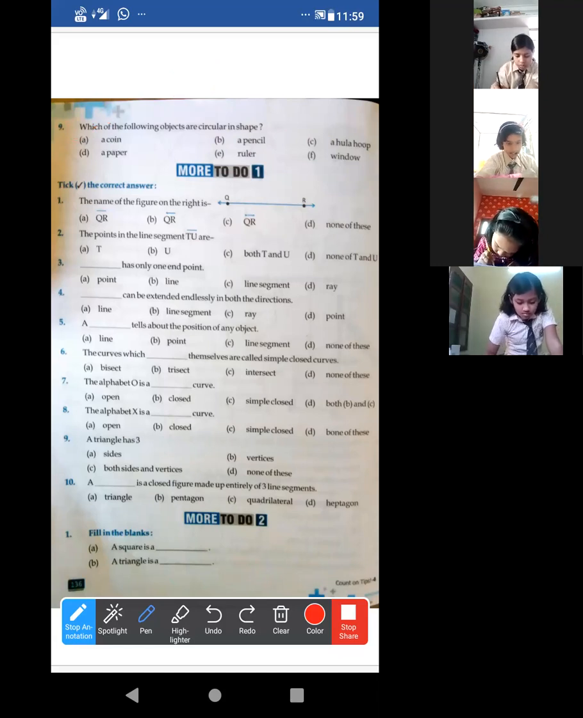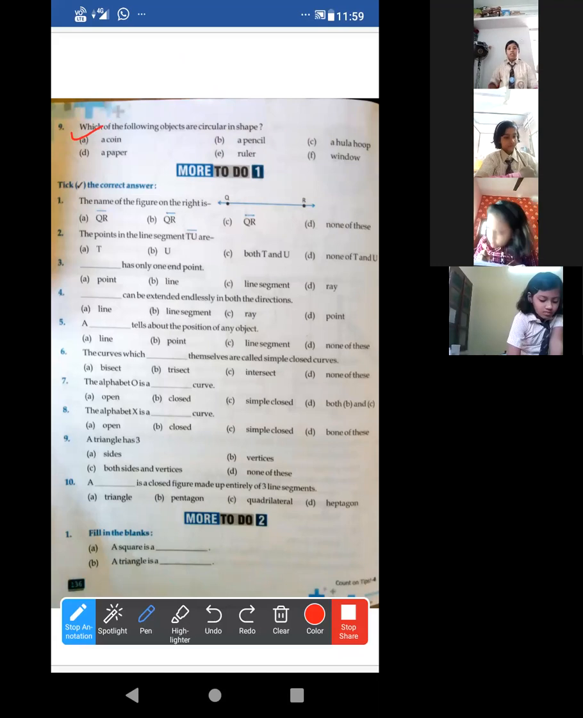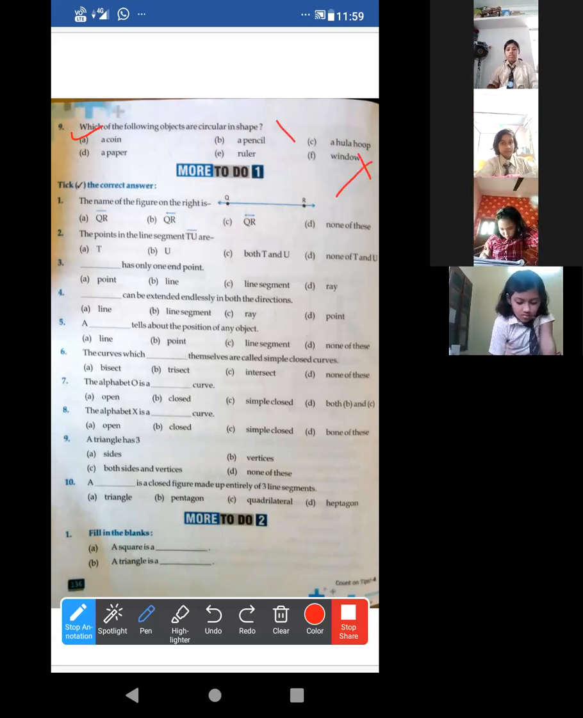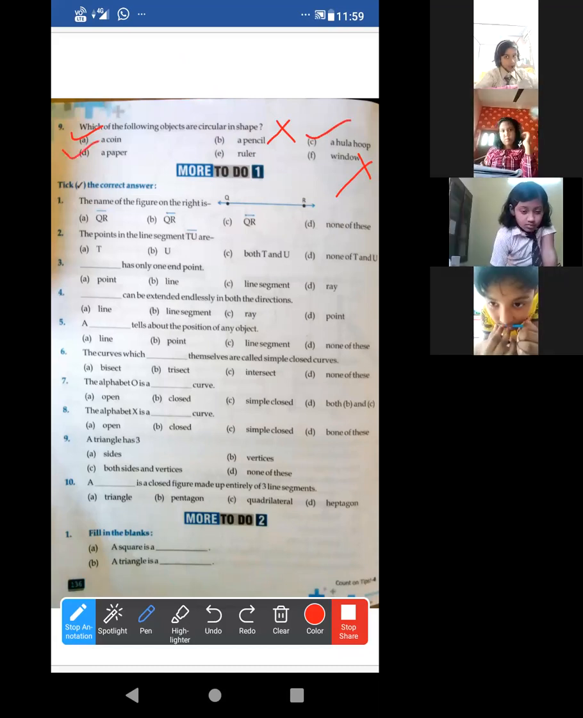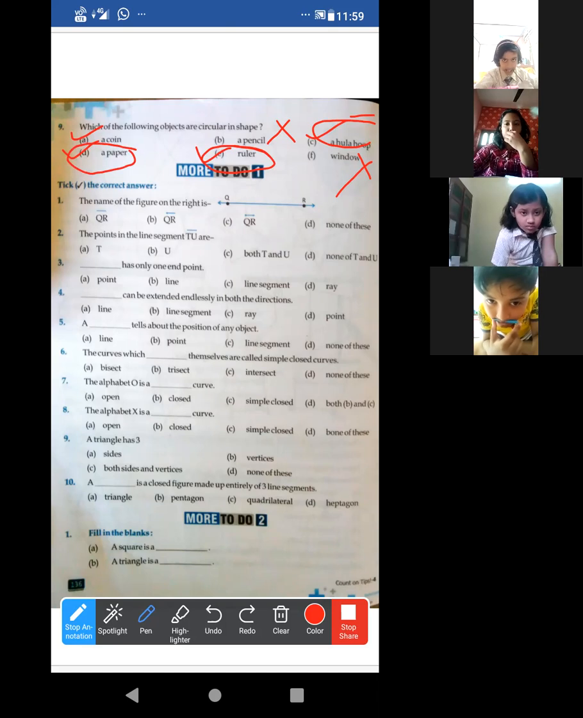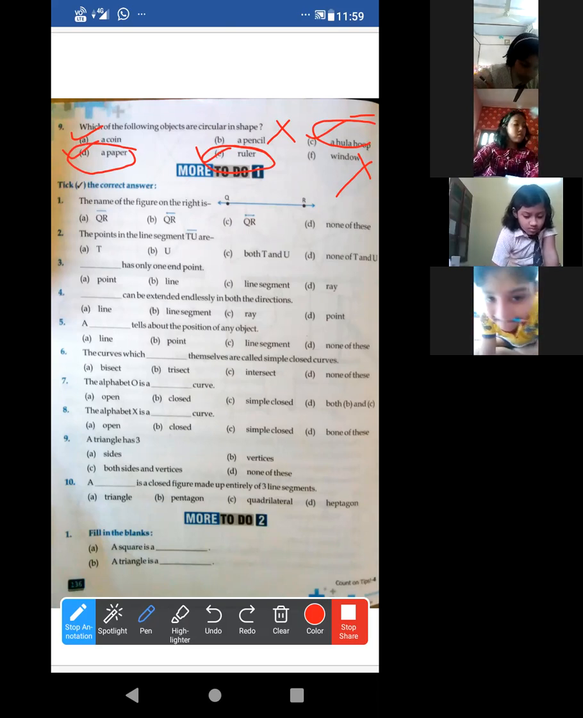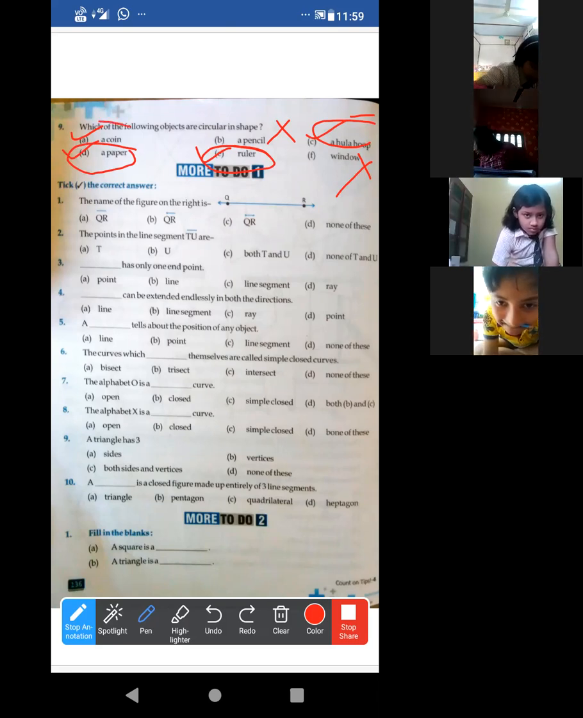I have told you one, a coin. And I have told that a window will never be, a pencil will never be. Now, hula hoop, a paper and a ruler. Among these 3, which one will be a circle? You will have to check if there is any circle or circular shape. This is common sense basically. You can answer it very well. One I already told, a coin. The other you will have to find.